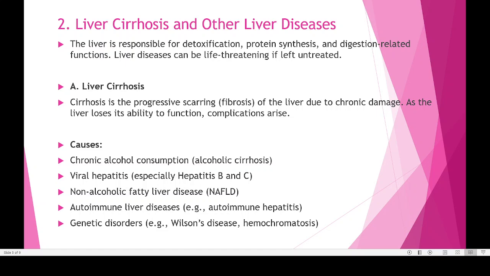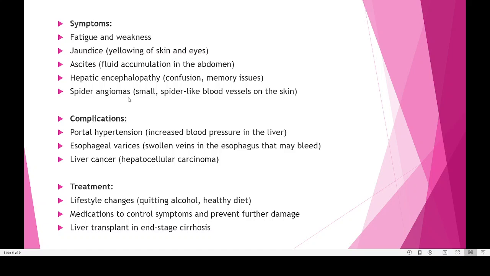Then what are the reasons for liver cirrhosis? The most common reason for liver cirrhosis is actually alcohol consumption. I will show you a picture of liver cirrhosis. See, this is what is happening in the case of liver cirrhosis. See, this is a normal liver. You can clearly visualize what is going to happen. First one is a normal liver, and second one is a cirrhotic liver. So this kind of damage is what happens as a result of cirrhosis.